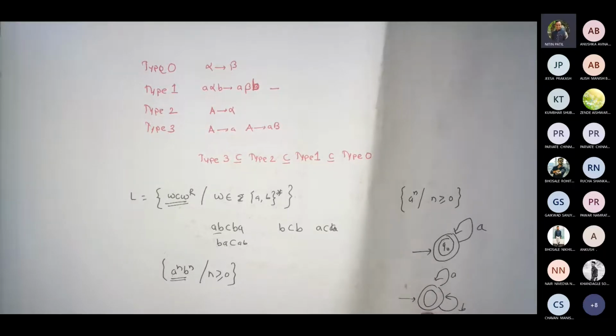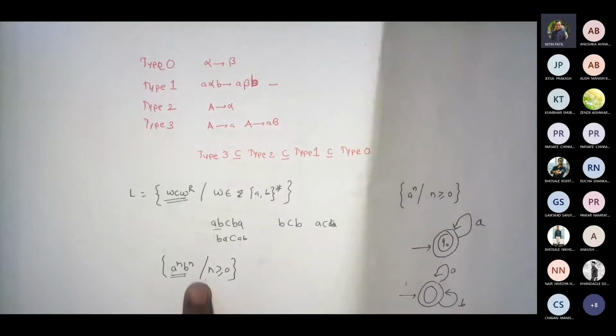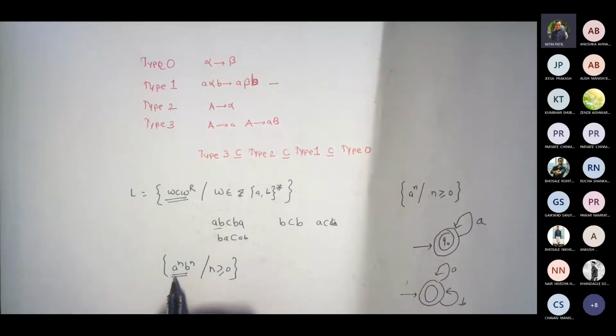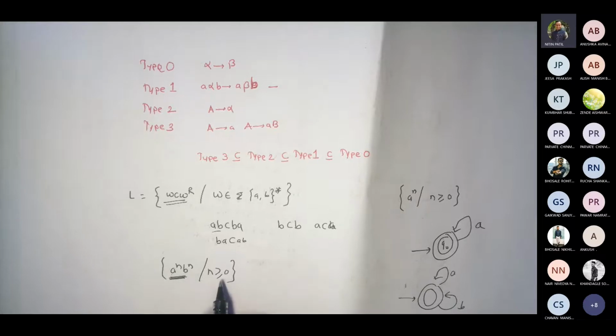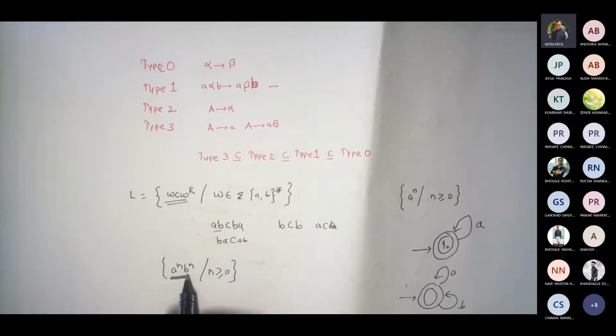Why? Because in this case, my string may start with B, my strings may start with A. But in this language, I completely have the mechanism saying that this string should always start with A. If it doesn't start with A, then there would not be any occurrence of A at all when it is only B, when I say n greater than equal to 1. But when we say n greater than equal to 0, both of them are same.